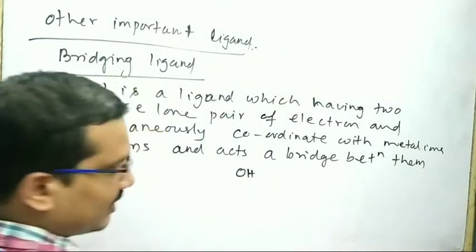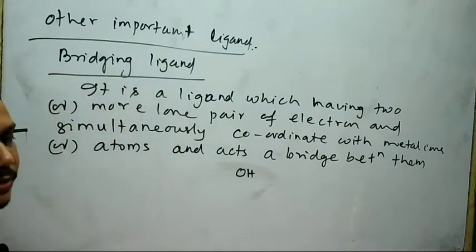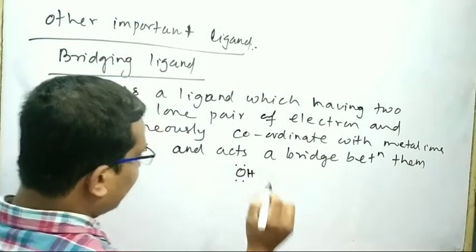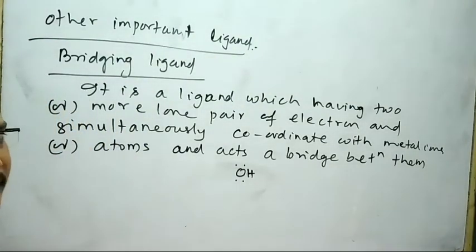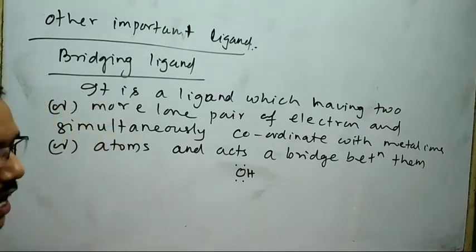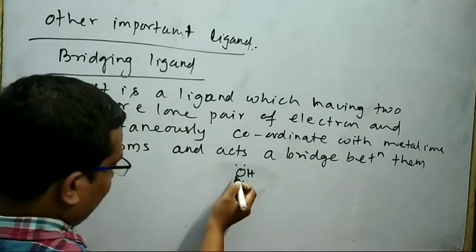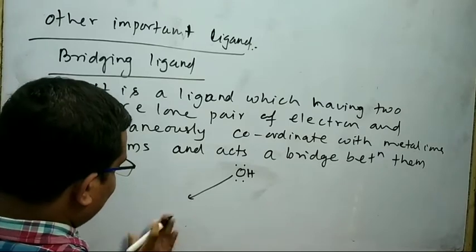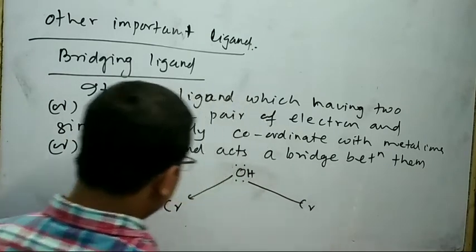Here the ligand OH has one donor atom, that is oxygen, and the donor atom oxygen has two lone pairs. As a result, it can coordinate with two central metal atoms or ions. Remember, the two central metal atoms or ions may be same or different. Suppose I will coordinate the oxygen atom with the central metal atom chromium, another is also chromium.